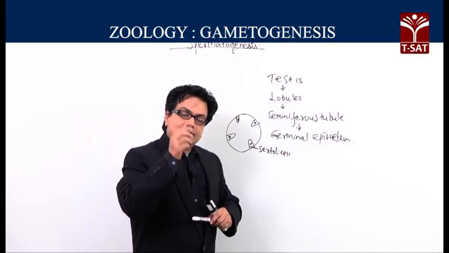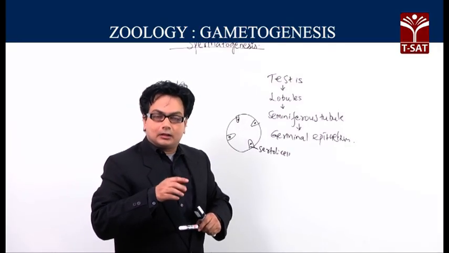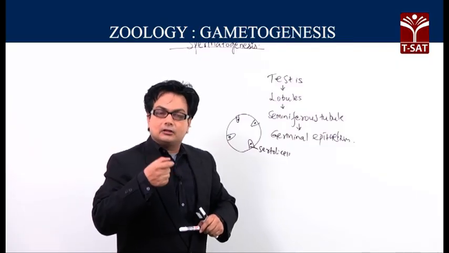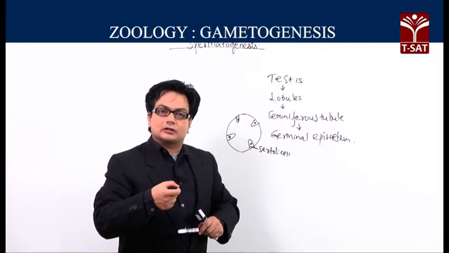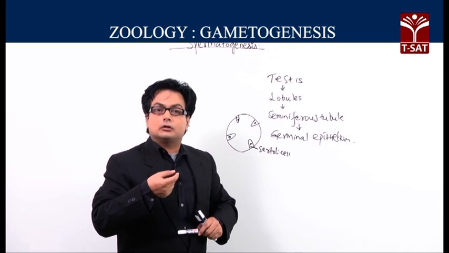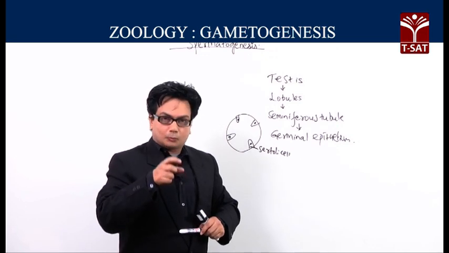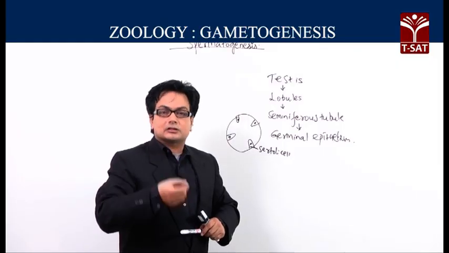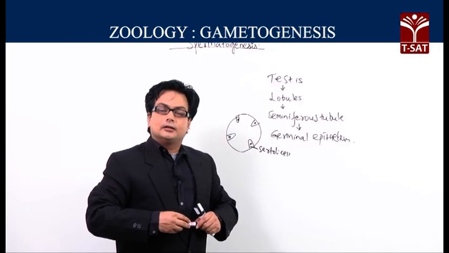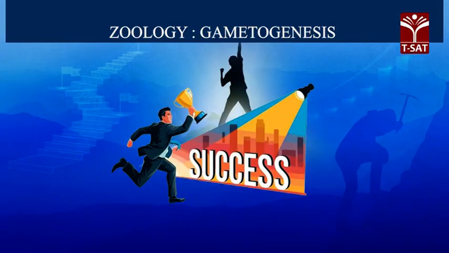So, the exact site where the spermatogenesis takes place is the testis, which contains the lobules containing the seminiferous tubule, and within the seminiferous tubule we find a special epithelium called the germinal epithelium, and in between the germinal epithelial cells we find the nurse cells or the Sertoli cells. But the spermatogenesis is done by the germinal epithelial cells.